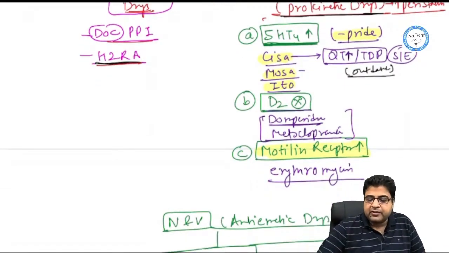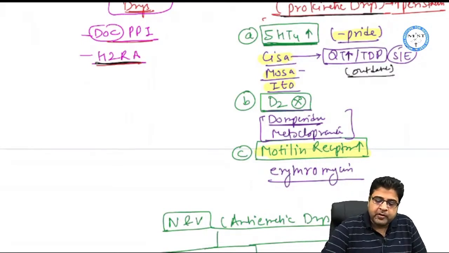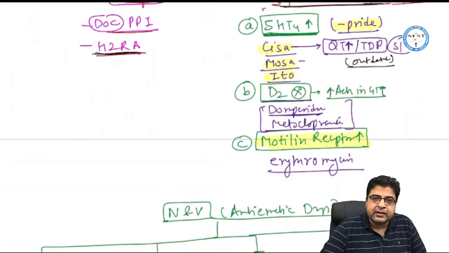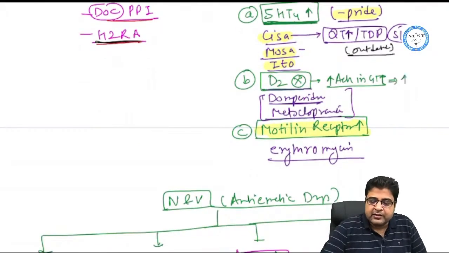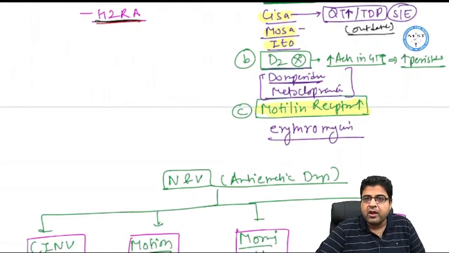Now we have drugs which are blockers of the dopamine pathway. Whenever we block the dopamine pathway, acetylcholine level will increase in the GIT, and this increased acetylcholine will increase the peristalsis. The 2 medicines are domperidone and metoclopramide.